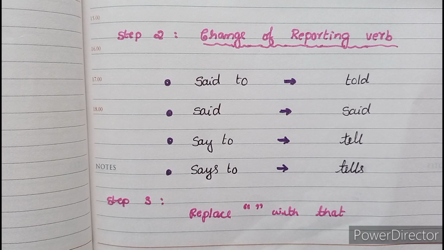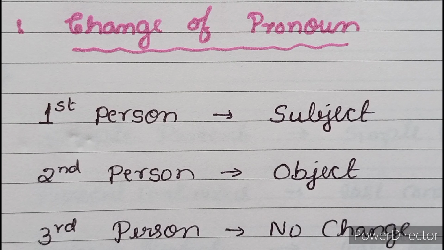The third step is to replace inverted commas with that. We will remove the inverted commas and comma in the sentence and join the reported speech with that. The fourth step is change of pronoun. First person will be decided as per subject. Second person will be decided as per object. And third person will remain unchanged.